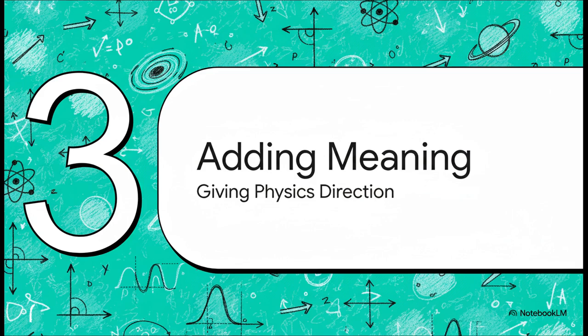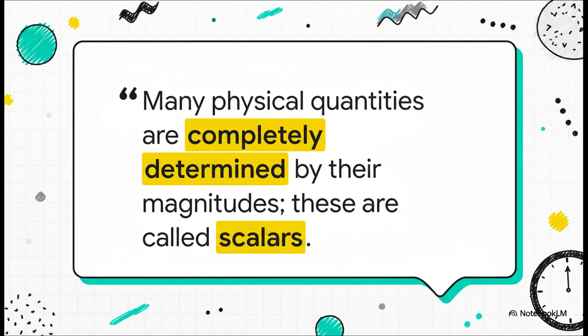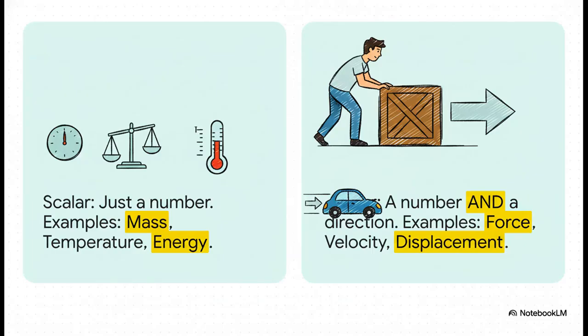But you know, sometimes just knowing how much of something isn't the full story. For some of our physics words, we also need to know which way. Direction matters a lot. So there are some things that are perfectly described by just a number, just a magnitude. We call these scalars. Think about the temperature in your room. It's 72 degrees. That's it. Or the mass of a bowling ball. It's just a number. No direction needed. And this difference between scalars and vectors is absolutely critical.